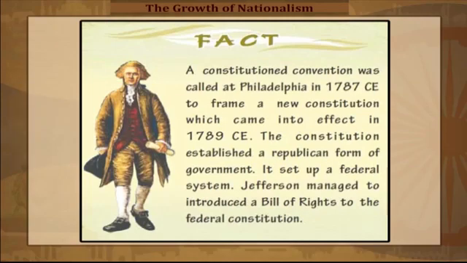Fact: a Constitution Convention was called at Philadelphia in 1787 CE to frame a new constitution, which came into effect in 1789 CE. The Constitution established a republican form of government. It set up a federal system. Jefferson managed to introduce a Bill of Rights to the federal constitution.